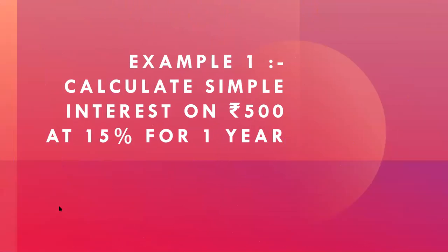Okay. Example 1. Here we have to calculate the simple interest on rupees 500 at 15% for 1 year. Let me mark some things. So that 500 rupees is your principal, correct? Exactly. This 1 year is your time. And this 15% is your rate of interest.